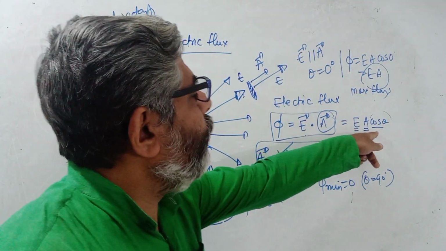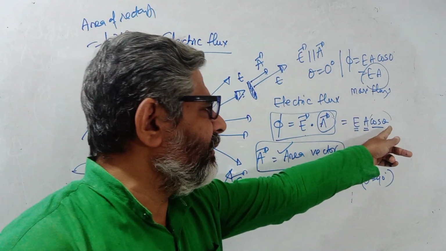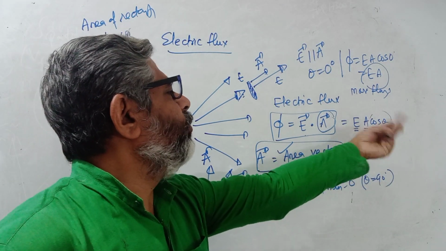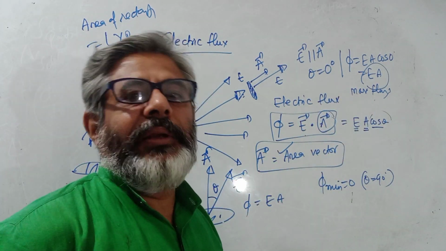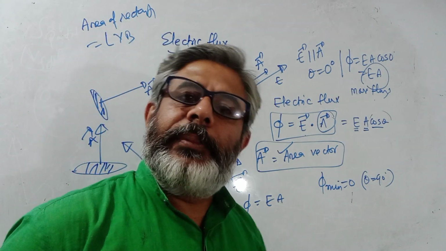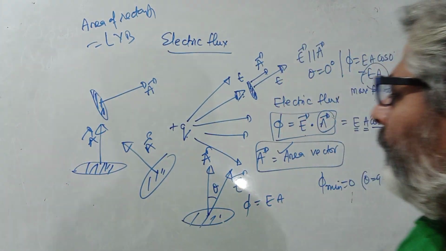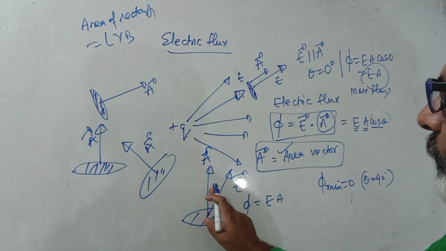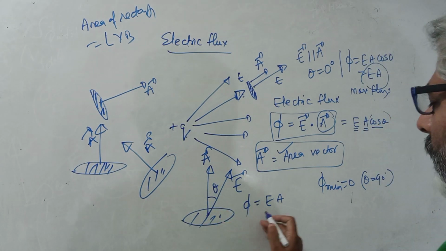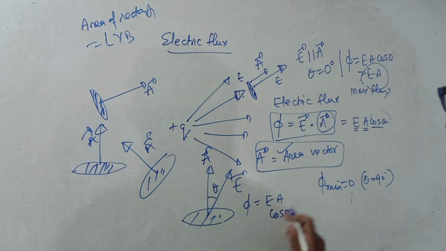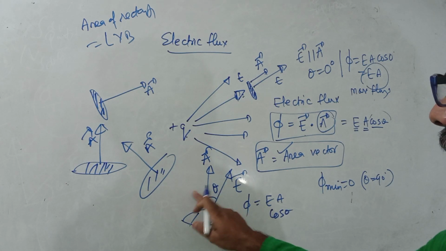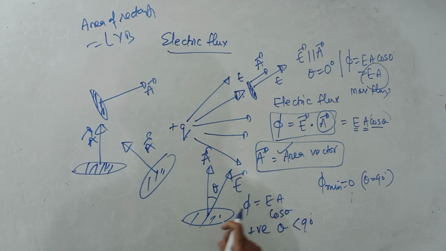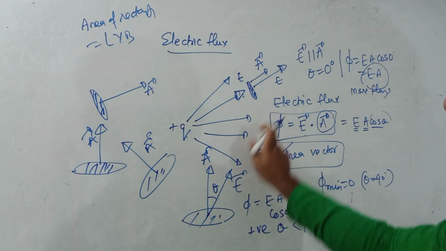Also, this flux can be positive or negative. For example, if theta is an acute angle, cos theta is positive, so EA cos theta is positive. If theta is an obtuse angle, for example 120, then it is negative. So what is the meaning of positive flux and negative flux? See, this E is like this, A is like this. Here you can see in this figure theta is an acute angle. So flux EA cos theta is positive when theta is less than 90. So you can say it's outgoing flux.